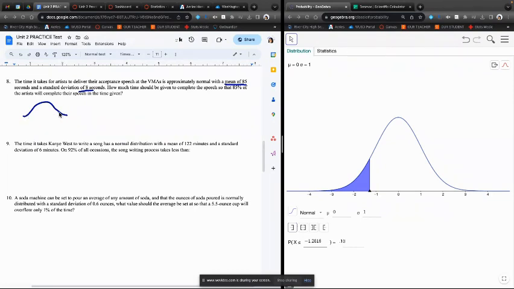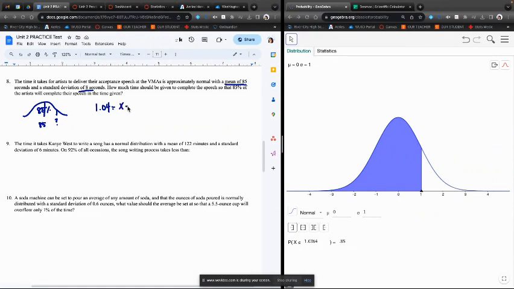And if we want that piece, that's going to be the area to the left. We want that piece to be 85%. So it's going to look something like this, right? And we want this area to be 85%. So in that case, we need to figure out what is this value right here. We know that my mean is 85. So we're going to use our table here. We know we're looking at the area to the left, and we want that area to be 85%, 0.85. So our z-score is, we'll say, 1.04.